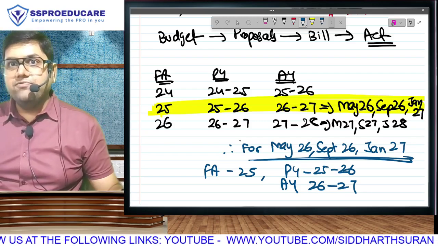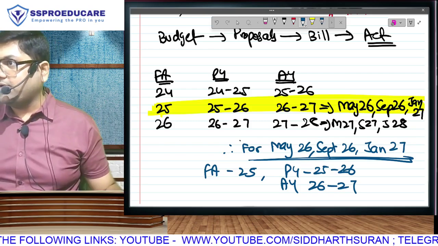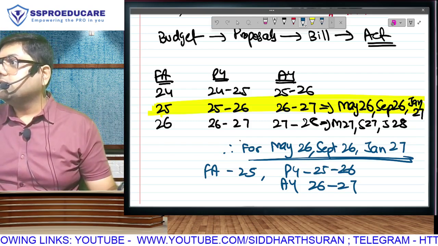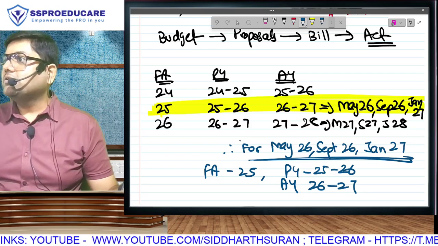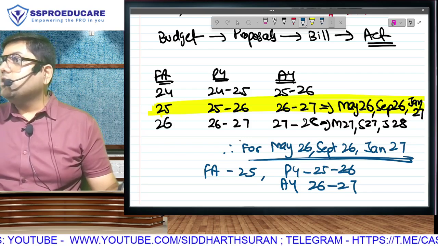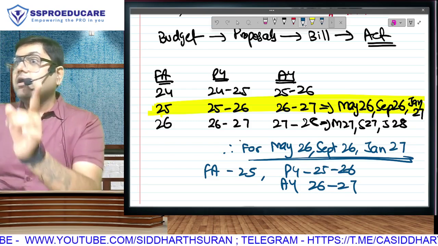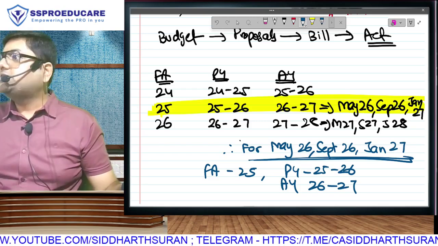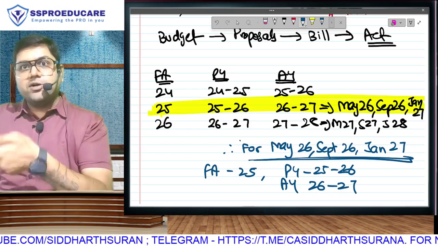God forbid, we don't pray for it, but we believe that we will be successful with flying colors. God forbid, by chance you are giving September for some reason, you don't have to study anything different. Same syllabus. January also, same syllabus. But poor guy, if he does not clear in January, then he has to repeat in May and study all the new amendments and all the new tax rates. January students are at the riskiest phase. Earlier it was November.